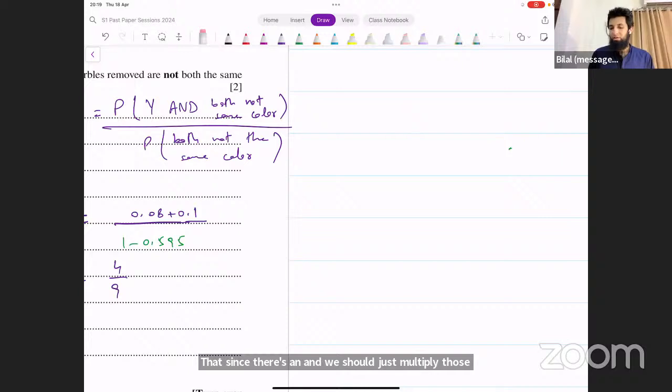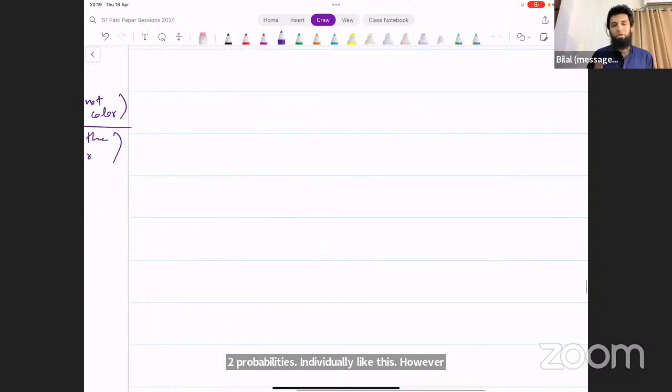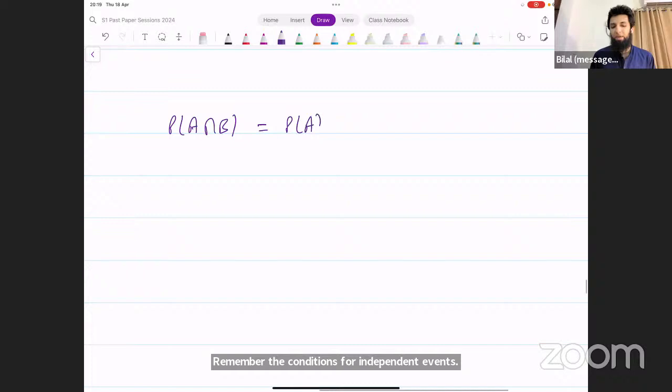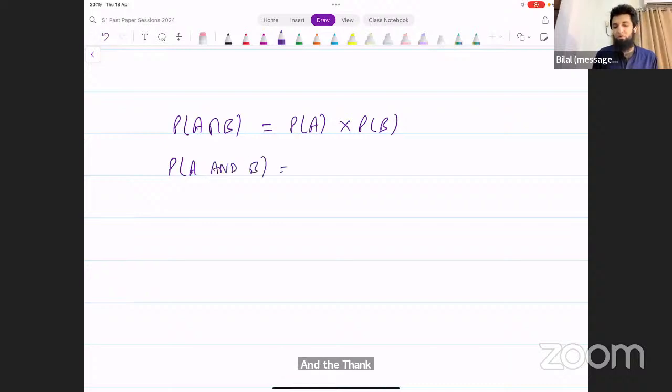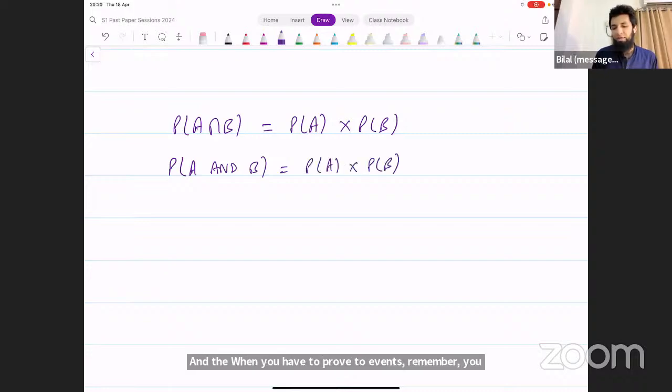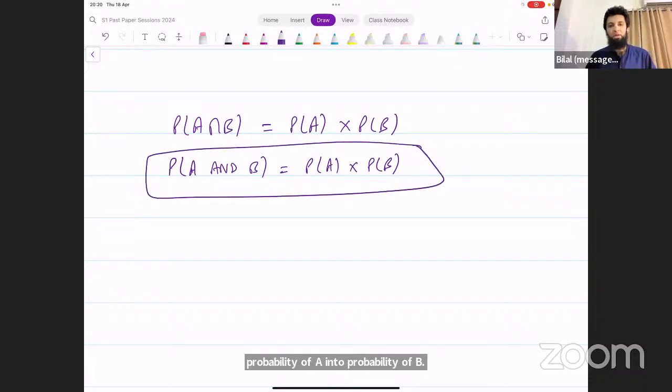However, remember the conditions for independent events. Probability of A intersection B is equal to probability of A multiplied by probability of B. This is the condition for two events being independent. When you have to prove two events are independent, remember we used to use this. Probability of A and B equals probability of A into probability of B. This rule only is true for independent events.